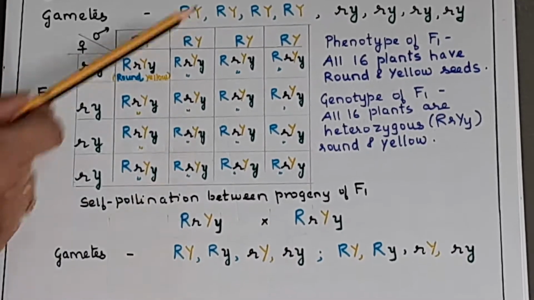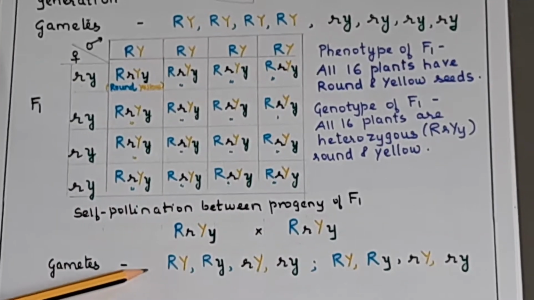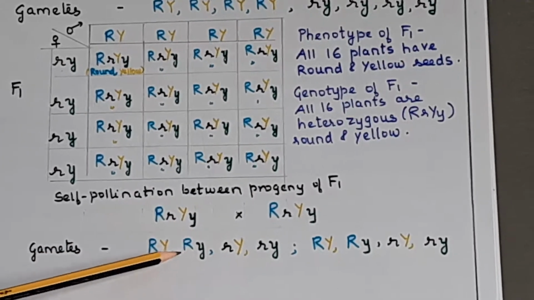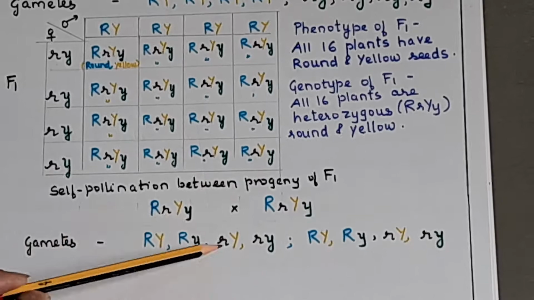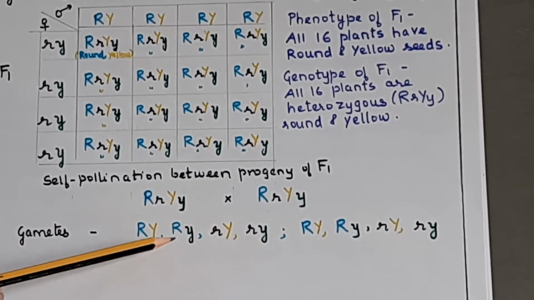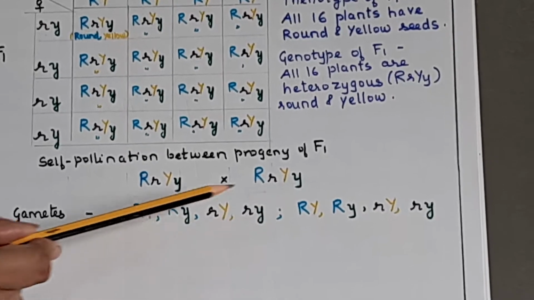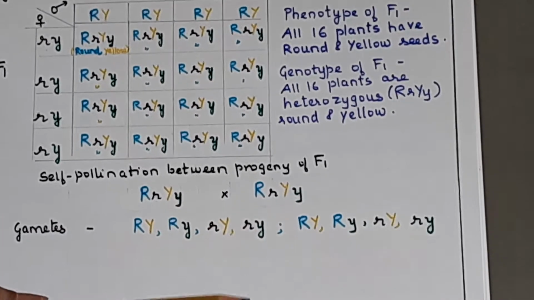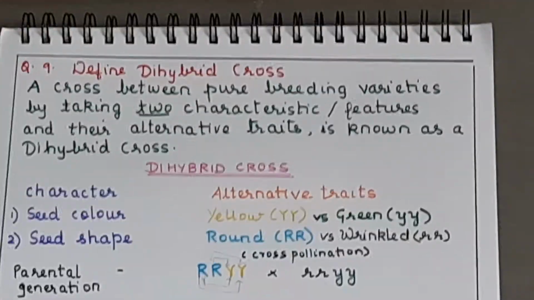So now in the same manner you write the gametes. So this R with this Y, this R with this y, this r with this Y, and this r with this y. Okay. So one set of gametes from this parent and the other set of gametes from this parent. Now we will see the cross, but before that, if you have missed this, please note this down, we will pause it for you.